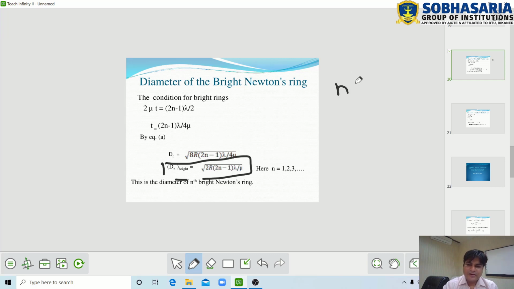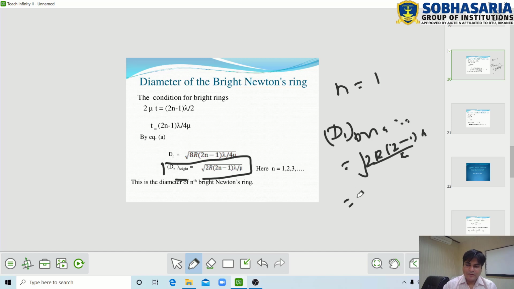To find the diameter of the first bright Newton ring, we substitute n equal to 1 in this equation. The diameter of the first bright Newton ring becomes square root of 2R (2 minus 1) lambda upon mu, or square root of 2R lambda upon mu. Similarly, in this way we can get the diameters of the second, third, and fourth bright Newton rings.